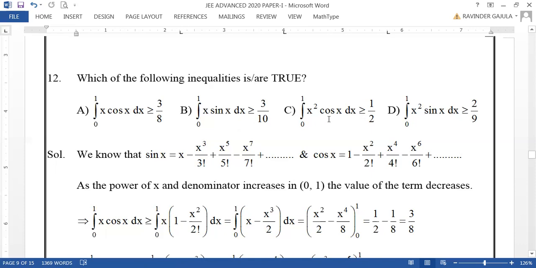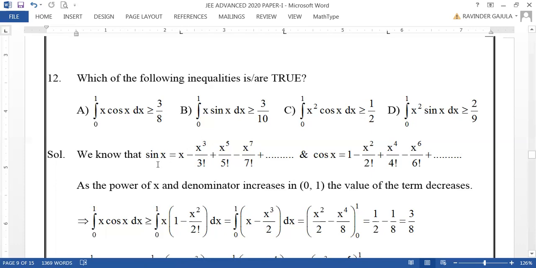But here, going for x square cos x may be somewhat difficult, will be even lengthy also. So we should have some idea of utilizing series for sin x and cos x. That will be more helpful, more simple than going for normal integration by using by parts rule.